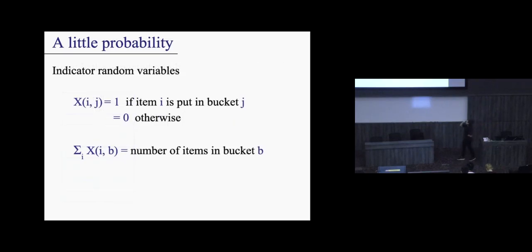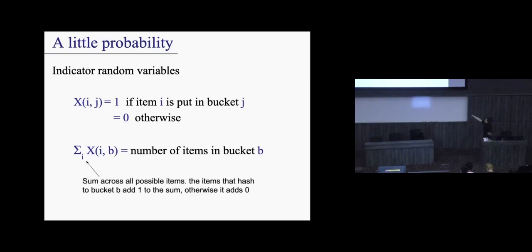So here's the idea. If I have xij, I could sum across all of the possible i's, all of the possible items I wish to hash, and I fix b. So what is this? This summation is basically the number of items that land in bucket b. Here's the intuition. If I sum across all the possible items, the items that hash to bucket b add 1 to this summation. The ones that don't hash to bucket b add 0 to the summation. So this literally counts what I want. Does that make sense?